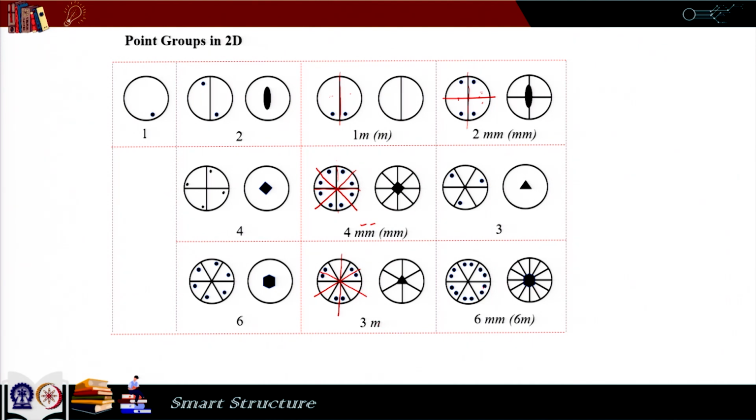Here we have 6 because if we rotate it by 60 degrees we get the configuration back. So, it is 6, and this line creates one type of mirror image. So, there is a mirror of one type, and if I draw a line through this or a line through this, that creates another type of mirror. So, there are 2 types of mirrors. So, it is 6mm.